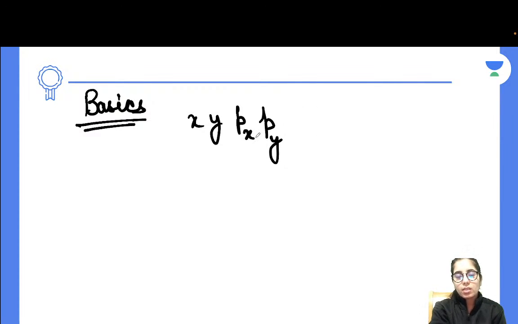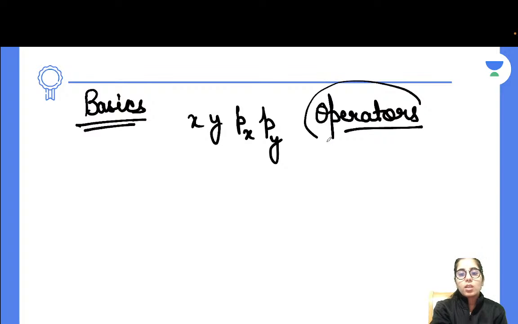These are just general examples. Here, it may not be affecting things too much, but for other operators, it will be affecting it too much, right? So you have to be very careful about the sequence. First of all, it's very important for you to know how operators work, how we need to consider them, and what things we need to take care of when we are dealing with operators. Because if these basic things are clear to you, you will not have difficulty in finding the answer for any such type of question.